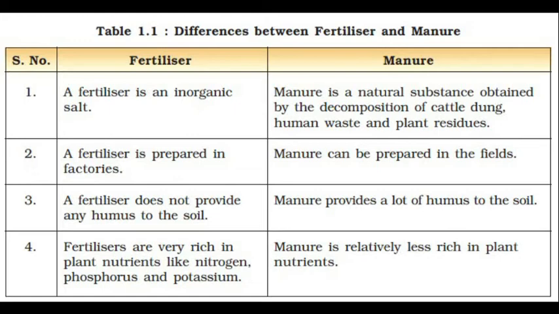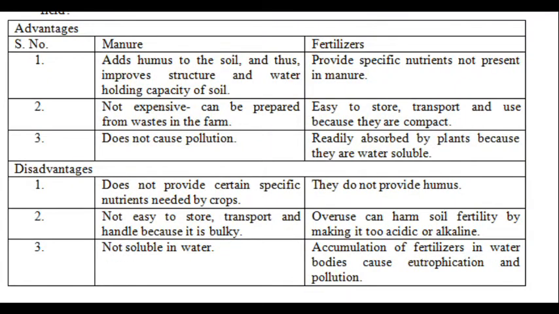Fertilizer does not provide any humus to the soil, but manure provides loads of humus to the soil. Fertilizers are very rich in plant nutrients like nitrogen, phosphorus, and potassium. Manure is relatively less rich in plant nutrients, containing many nutrients in less amount. There are advantages and disadvantages for both manure and fertilizers.